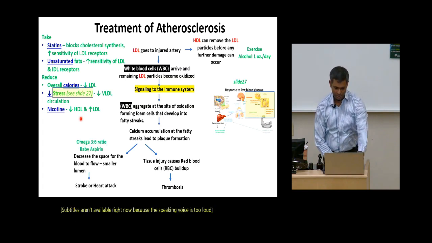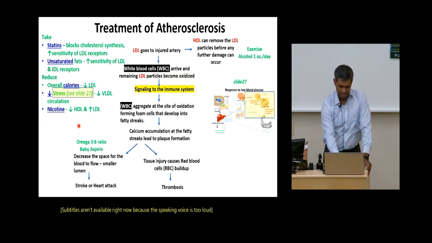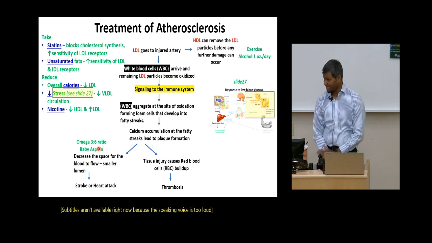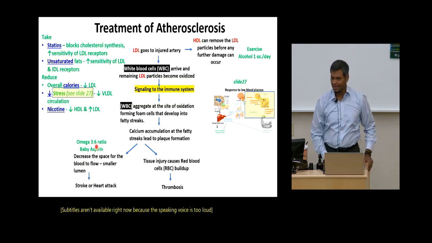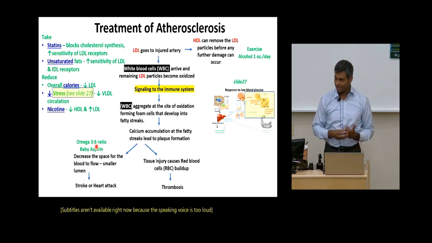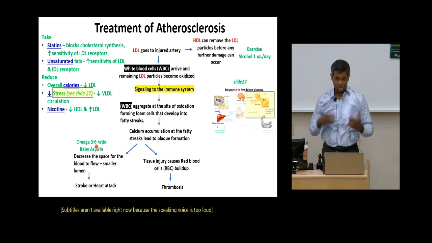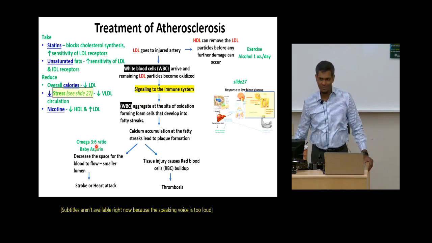Two other interventions which you can engage in are either taking a baby aspirin or having the appropriate omega-3 to omega-6 fatty acid ratio. Omega-6 fatty acids are very prevalent in the American diet because of the ubiquitous use of corn in pretty much everything we eat.